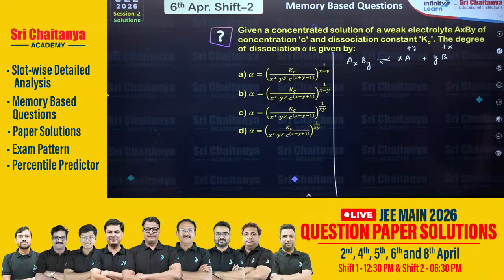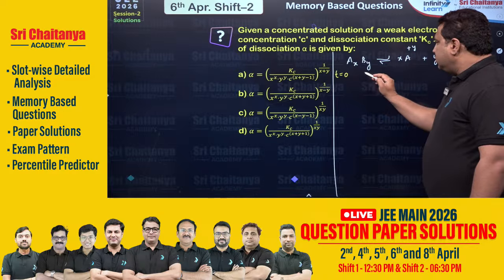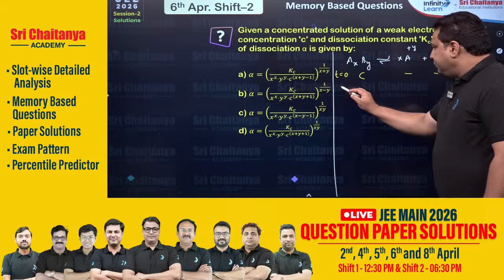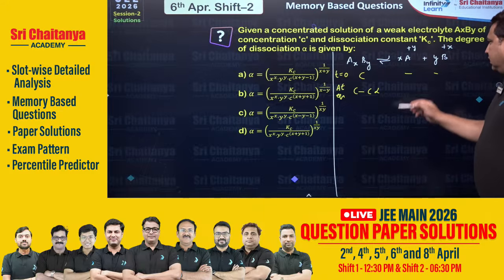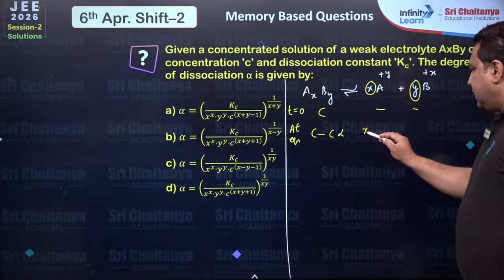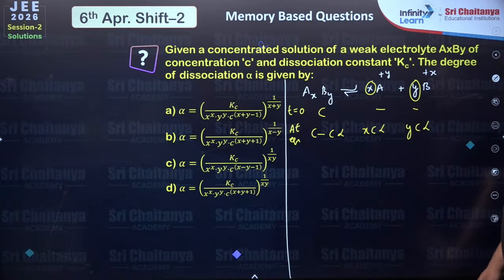Correct? Okay. Now at time t equal to 0, the concentration of this is C, and this is not formed. Agree? Then at equilibrium, C alpha will go, and from here x is there and y is there. So this will become xC alpha and yC alpha at equilibrium.